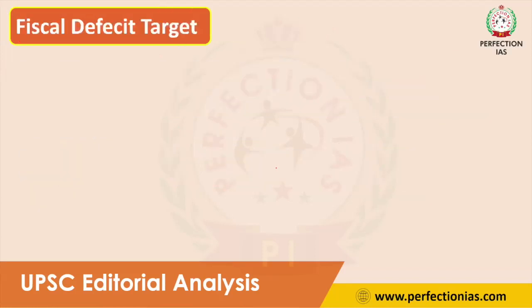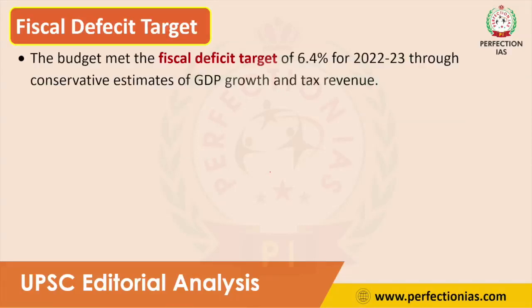Now we will see the major things in this budget. The first thing is the fiscal deficit target. The budget met the fiscal deficit target of 6.4 percent. In the 2022 budget, the government had fixed the target of 6.4 percent, and it achieved the target.